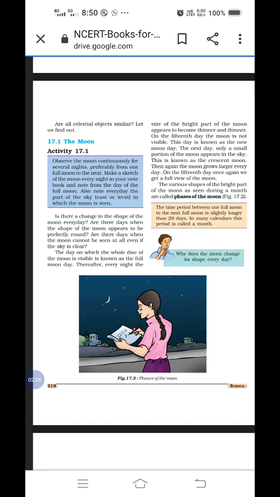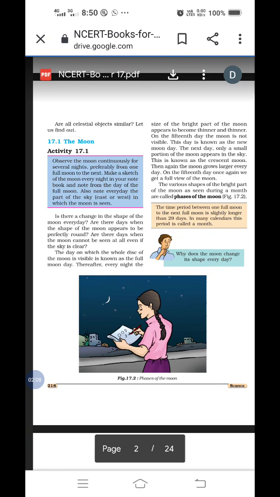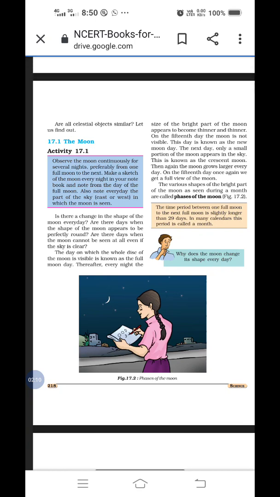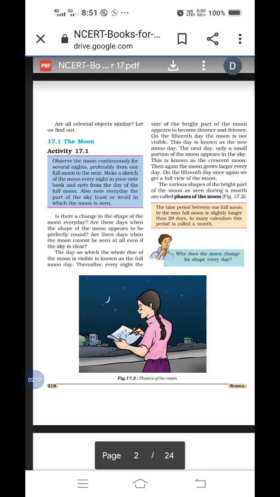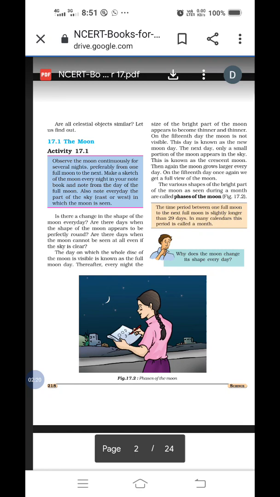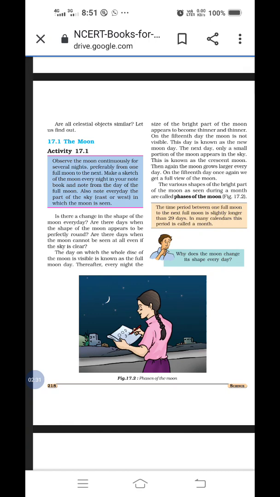Because we are considering here two concepts. One is a full moon day and the second one is a new moon day. In the second para, what is a full moon day? The day on which the whole disk of the moon is visible is known as the full moon day. Activity 17.1. Below that second para, underline the first three lines on what is a full moon day. When we observe the whole moon in the sky, it is called a full moon day.